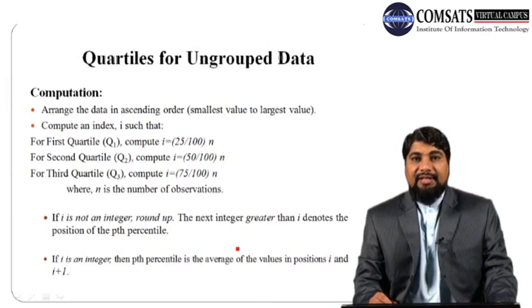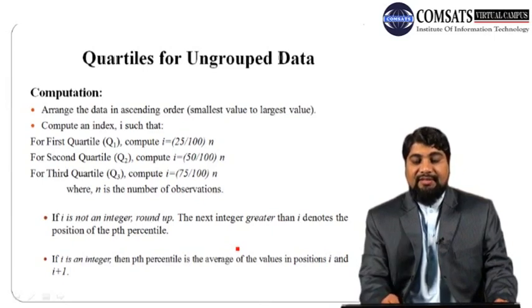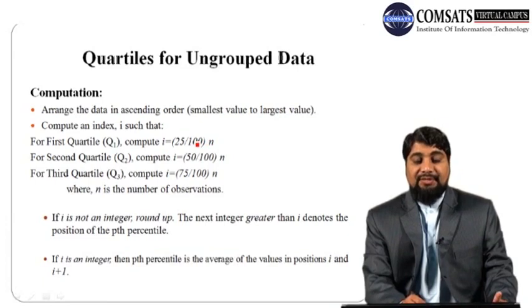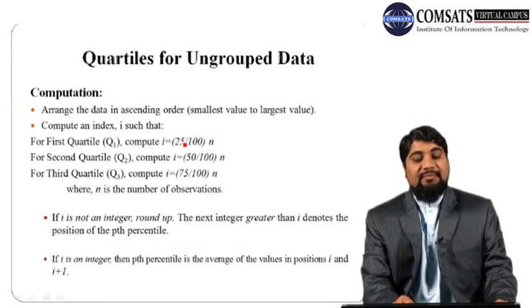So let us calculate quartiles for ungrouped data. The first step is to arrange the data in ascending order. In the second step, compute an index I such that for the first quartile the index will be 25 over 100 times n. Remember that the original formula was p over 100 times n, but since the first quartile represents the 25th percentile, we can replace p by 25 in this formula.